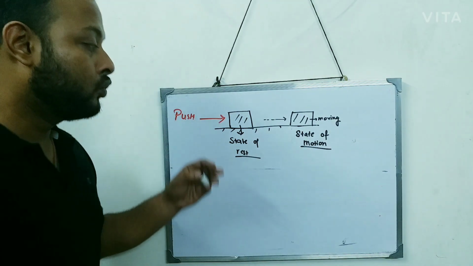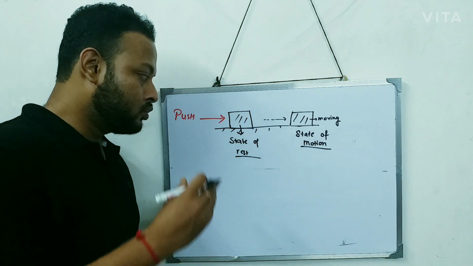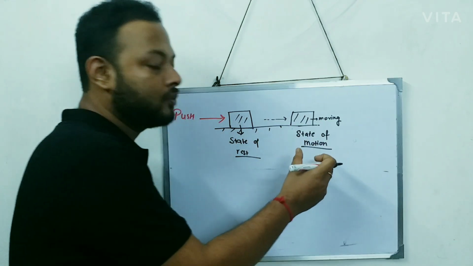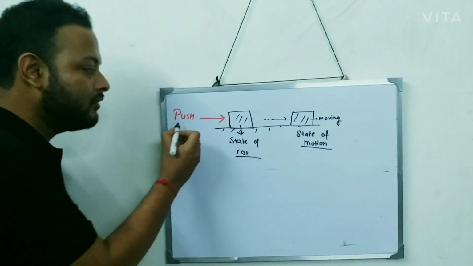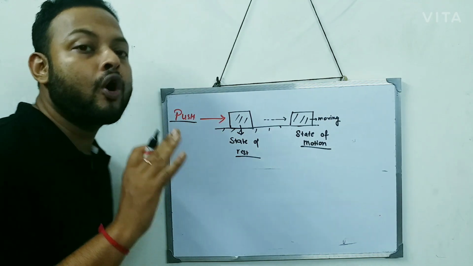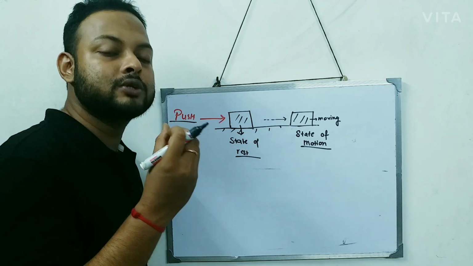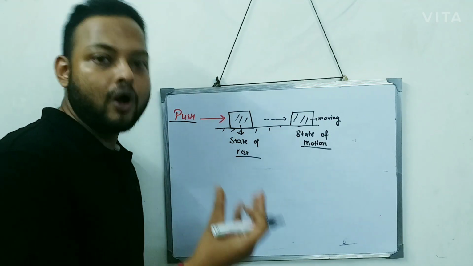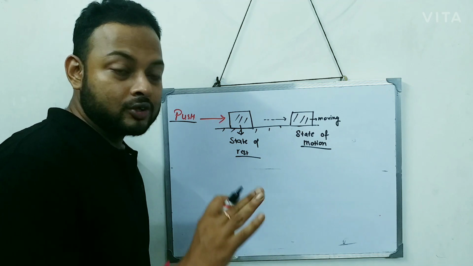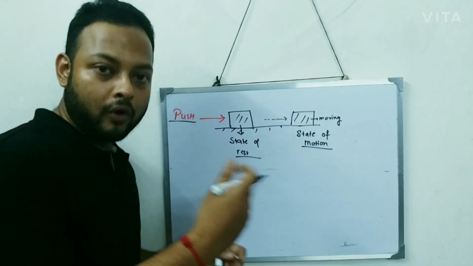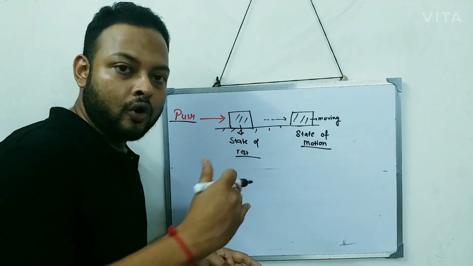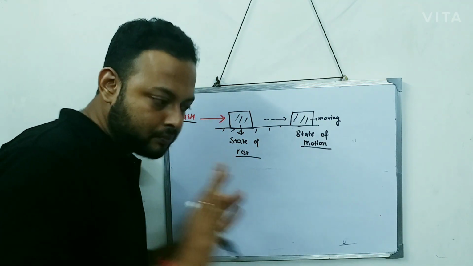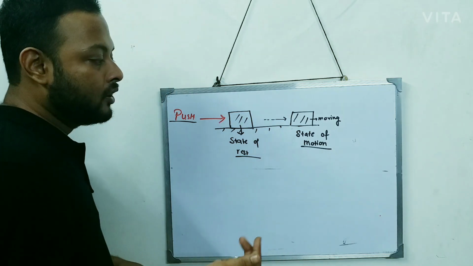To make the body go from the state of rest to the state of motion, you have to give a small push. This push is called force. So this push that you give to a body to make it go from the state of rest to the state of motion is actually called force.